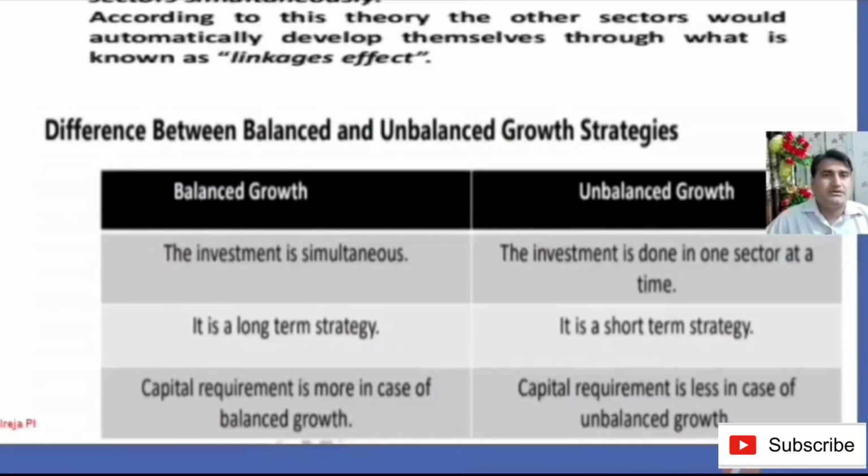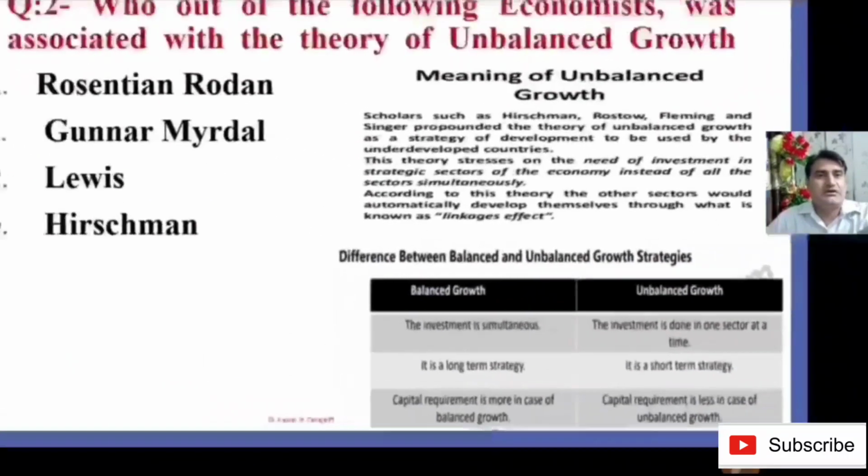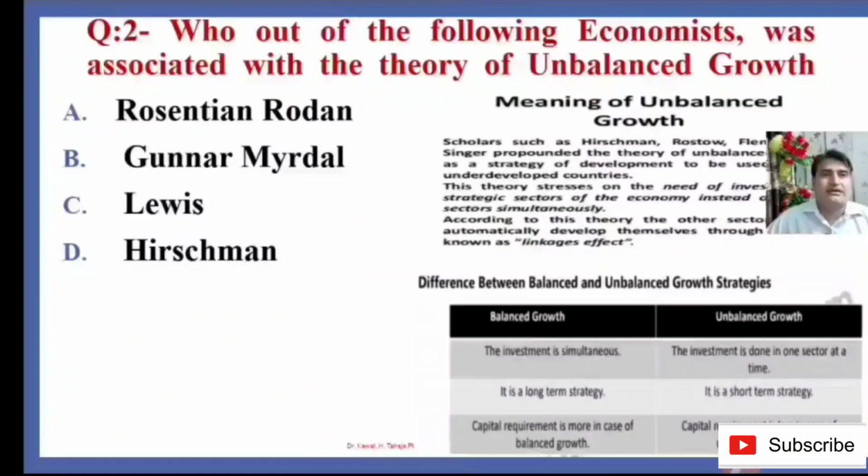Whereas if we compare balanced growth with the unbalanced growth theory of Albert Hirschman, we come to know that investment is done in one sector at a time. So investment is made in selected sectors in the case of unbalanced growth, which is a short-term strategy, and the capital requirement is less. So this is the knowledge about balanced and unbalanced growth, and now we are able to justify which option is correct, as Hirschman propounded the theory of unbalanced growth. So D is the right answer.